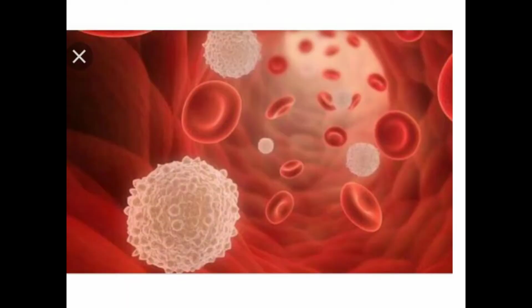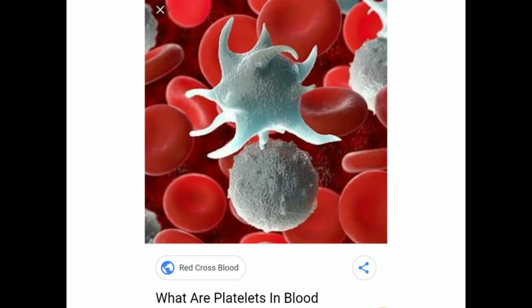White blood cells, WBCs. White blood cells are larger than red blood cells. They can change shape. White blood cells are referred to as soldiers of our body as they help the body to fight against germs and disease-causing agents. Platelets.